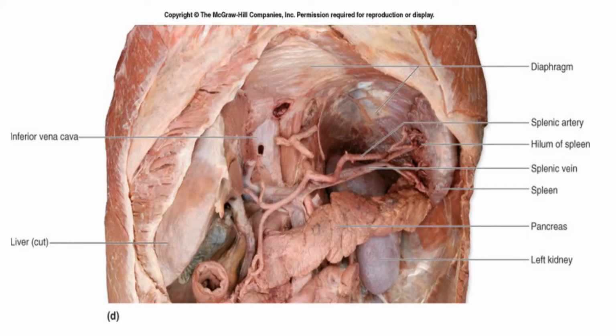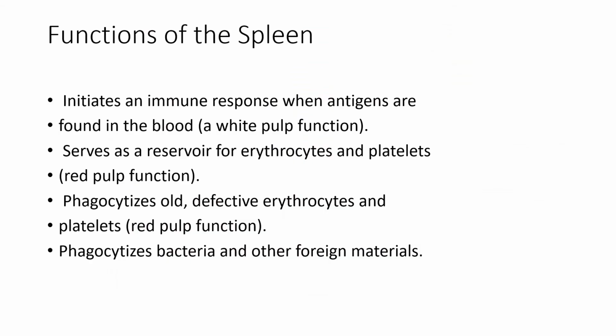Now in this diagram you can see the spleen, its location, and its blood supply. The spleen lies within the abdominal cavity, with the hilum of the spleen, splenic artery, and splenic vein. The tail of the pancreas is situated at the hilum of the spleen. So these are the anatomic structures of the spleen.